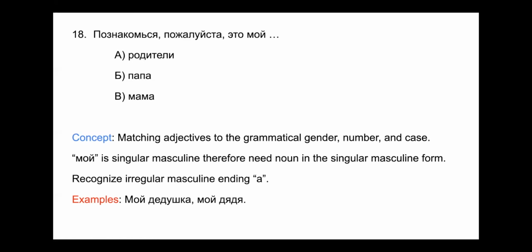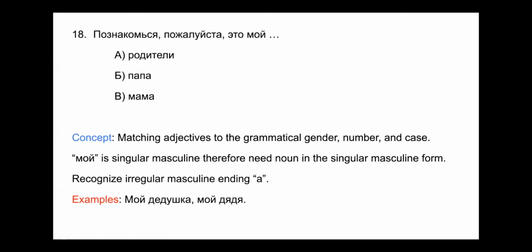And what I mean by that is дедушка and дядя are going to decline like feminine nouns, but the adjectives and the possessives and the demonstratives, all of those that attach to them are going to be masculine. So that's what we have, мой дедушка and мой дядя, and not моя дедушка. It's still a masculine noun, but it declines like a feminine noun.